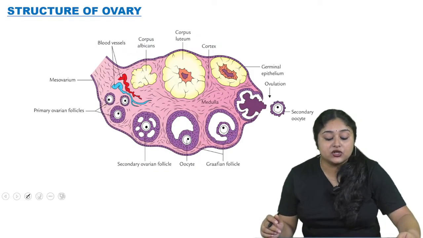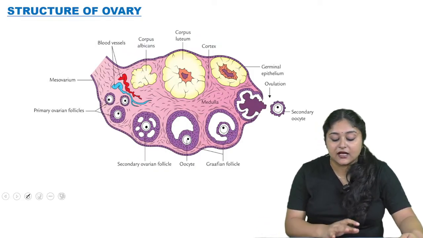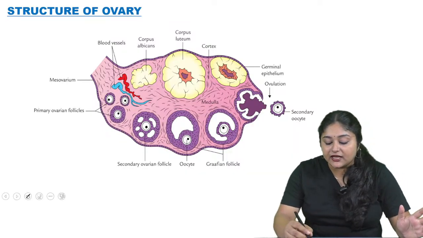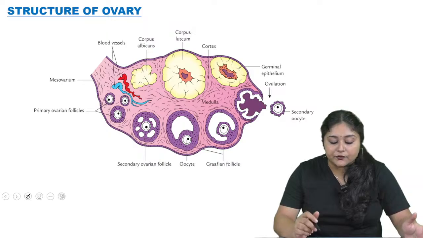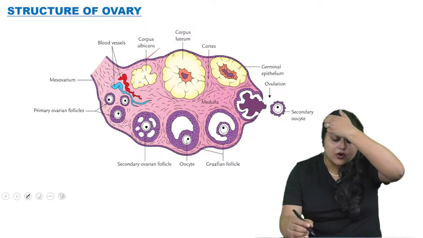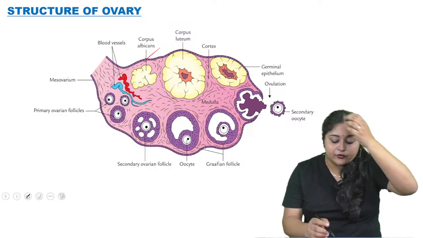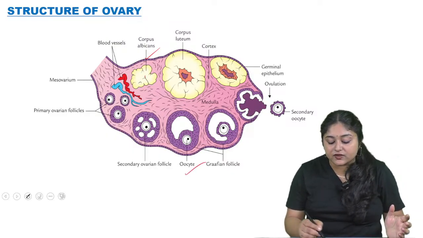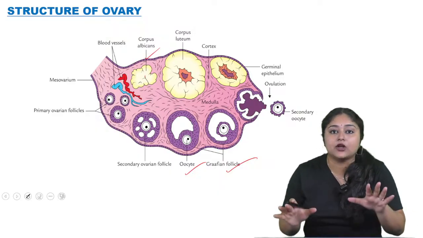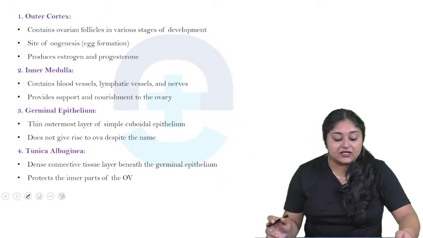Now comes the structure of the ovary. So see the ovary structure. There are so many parts in the ovary, like the germinal epithelium layer as the outer layer, then blood vessels, corpus albicans, corpus luteum, then cortex, then secondary ovarian follicle, primary ovarian follicle, oocyte, ovarian follicle, Graafian follicle. So these all are the main components of the ovarian structure.